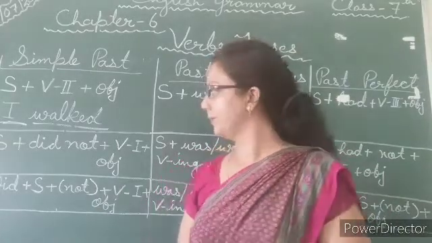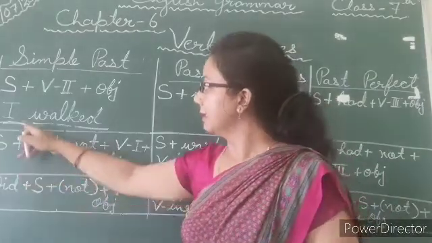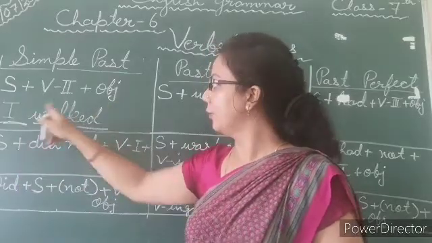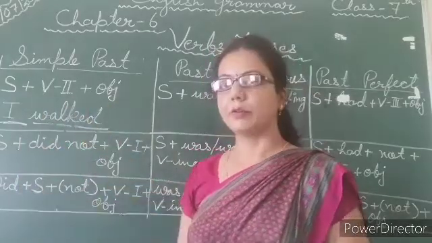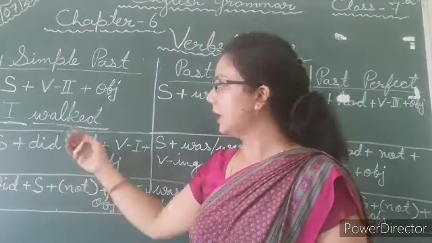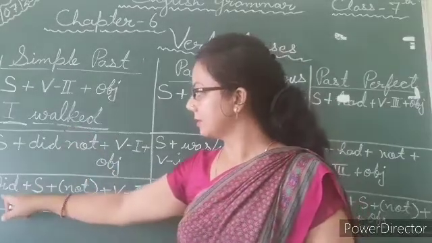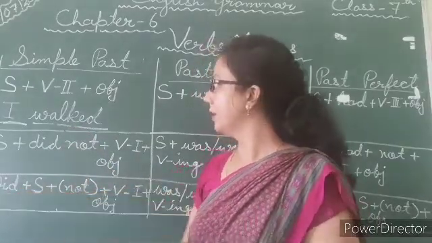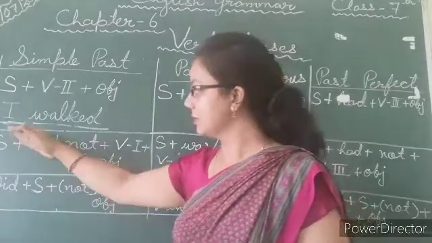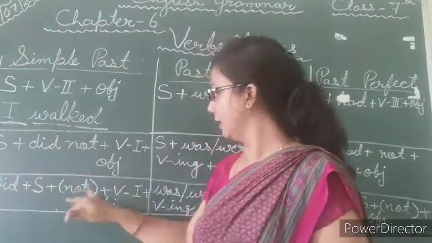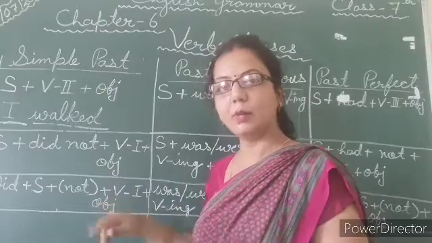So my dear students, just try to change "I walk" into interrogative form. Now our example will be, just have a look: did, subject is I, so did I walk? Did I walk?